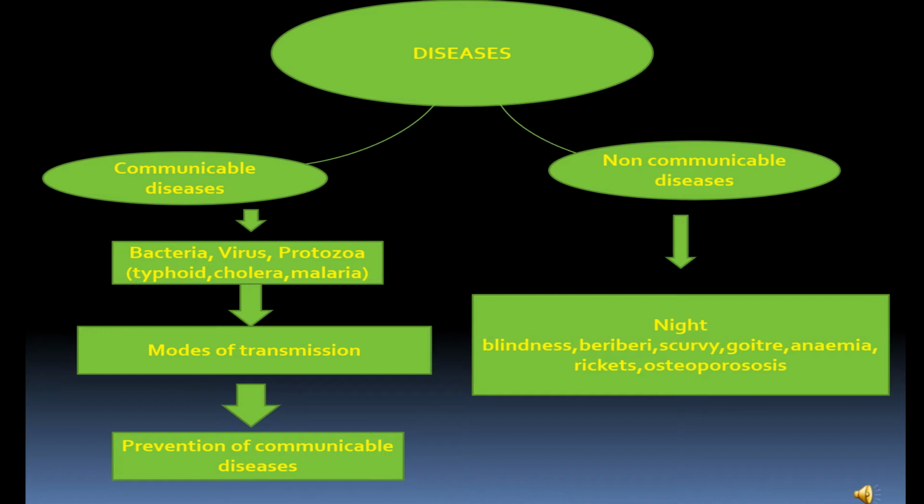Bacteria, virus and protozoa are the germs that cause infectious diseases or communicable diseases. Examples of such diseases are typhoid, cholera and malaria. Under this we have seen modes of transmission of diseases, and these include air, water, the food we eat, insect bites and direct contact. Next is prevention of these diseases.